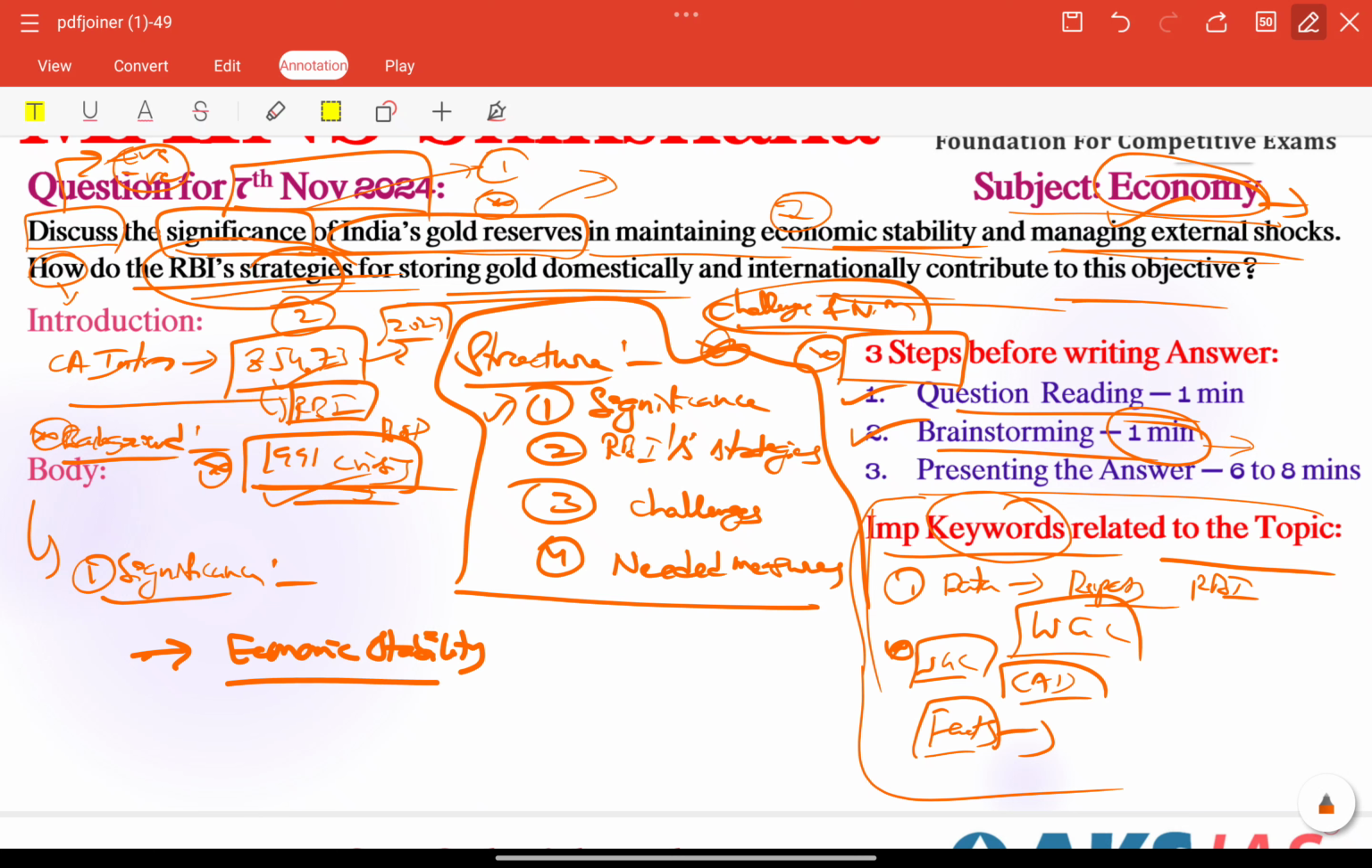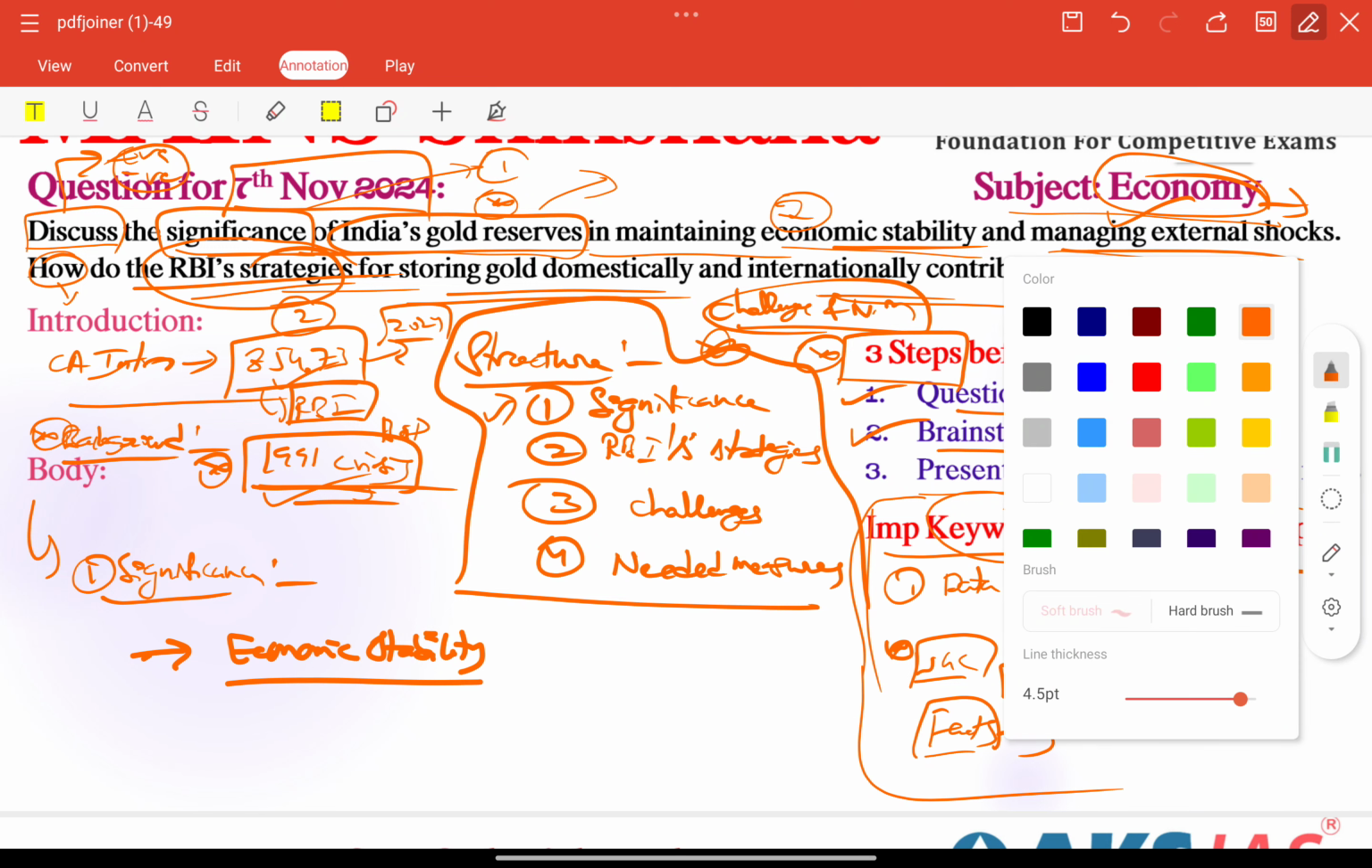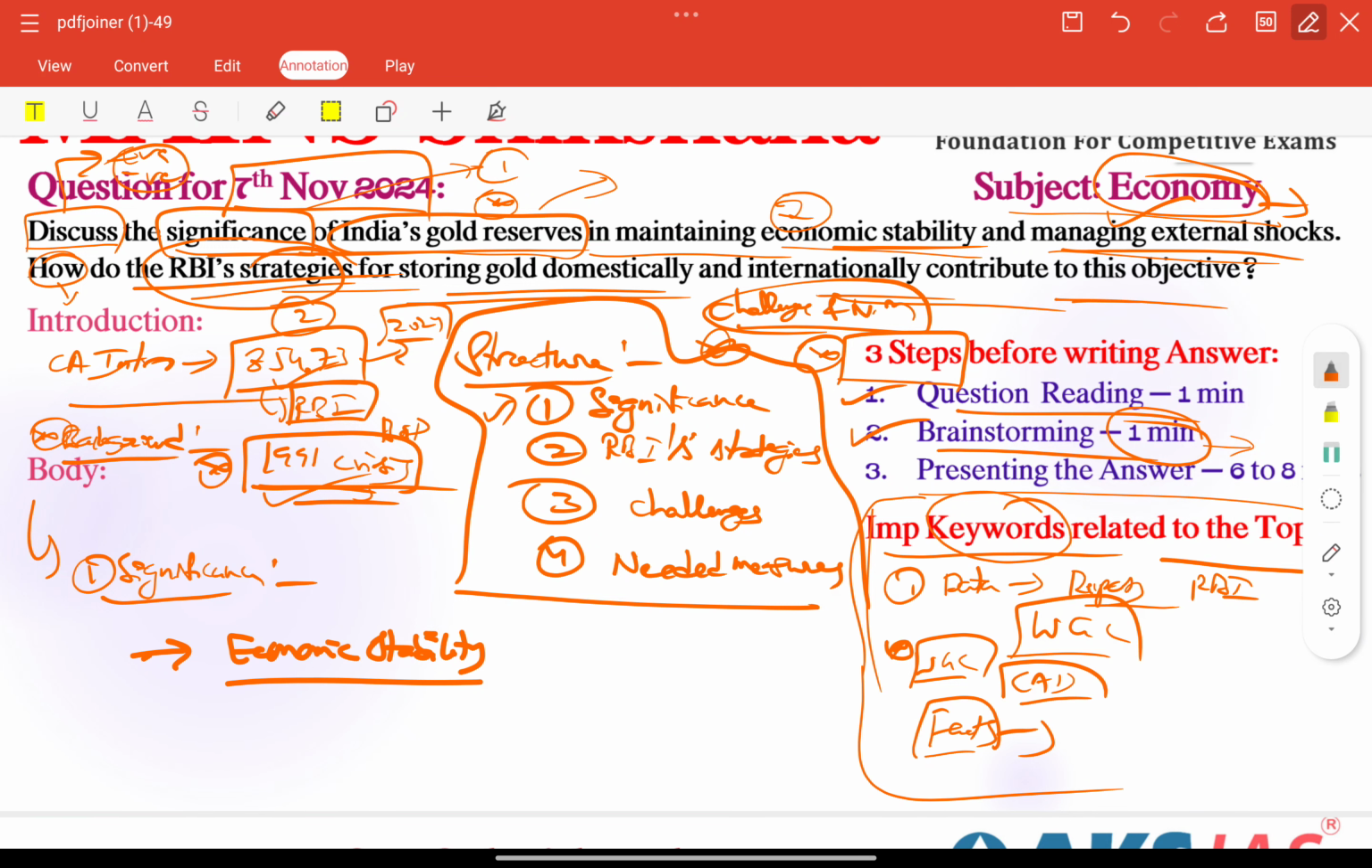Here we need to talk about economic stability in crisis, especially gold normally acts as a safety net during economic downturns. That is the importance of this particular issue here. We need to focus on that. So gold especially. For example, the 2008 global financial crisis, we can connect as a simple example, gold as a safety net during economic downturns.